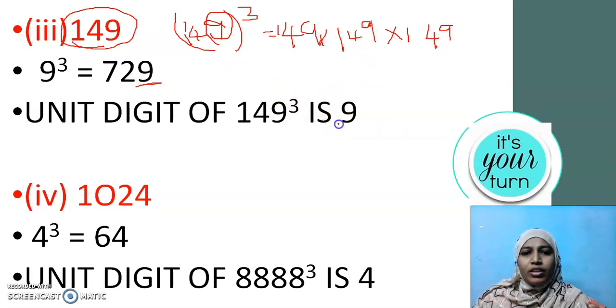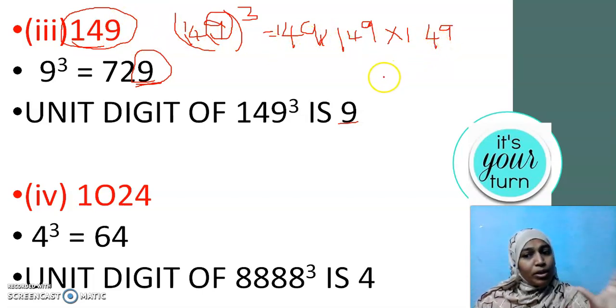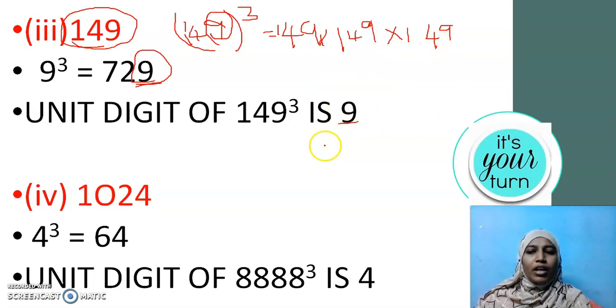Is it clear? I didn't multiply 149 three times. Instead, I multiplied 9 three times and I got 729. Here I get 9 in the units place. So for 149 cube also, even in that big number, the unit digit is going to be 9.